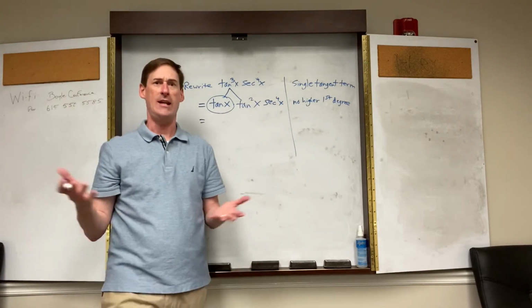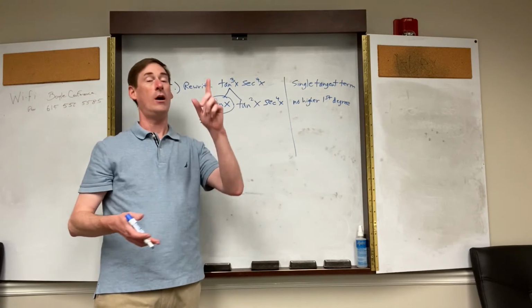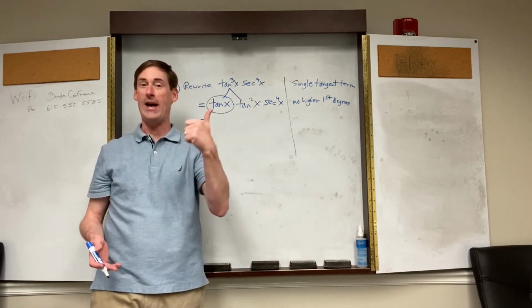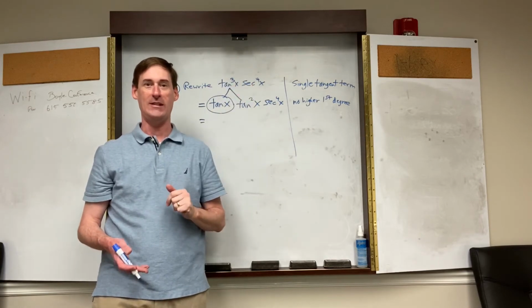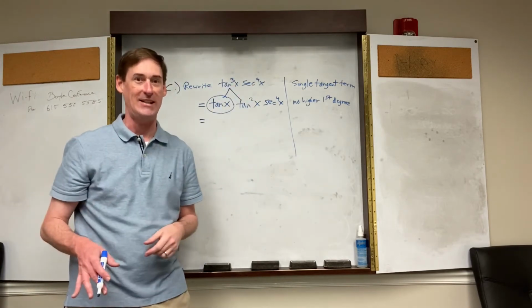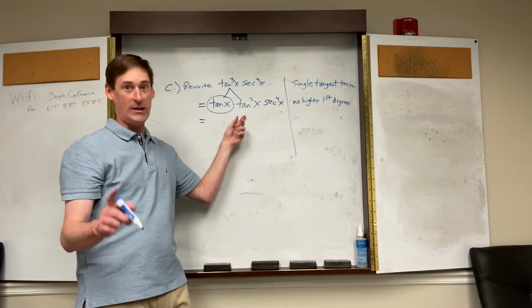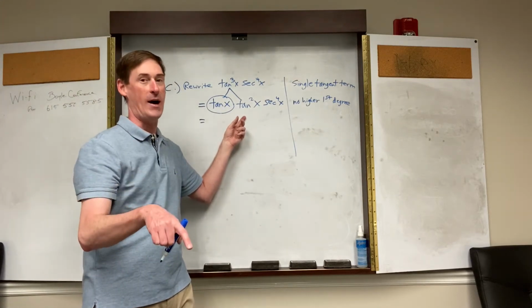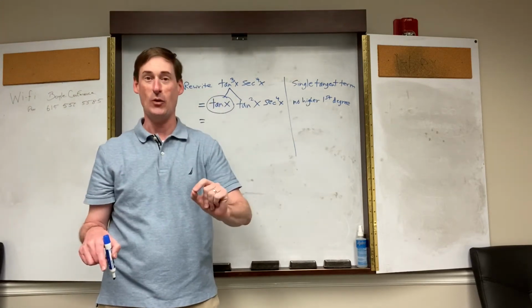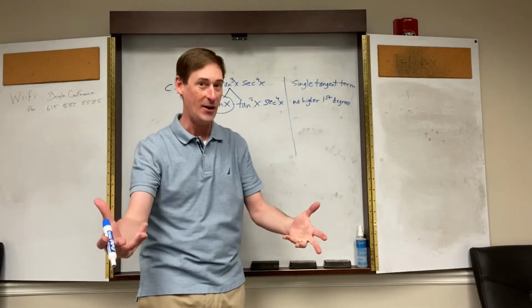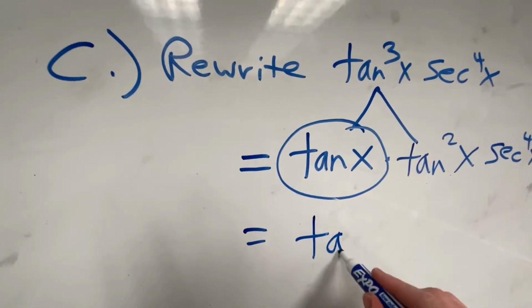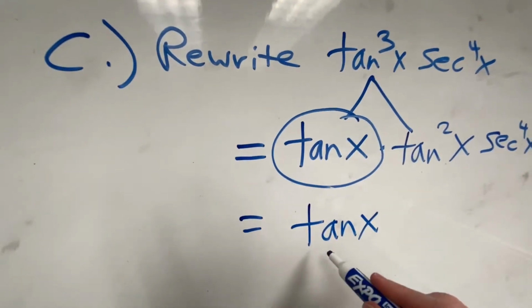Is there anything else that tangent squared is equivalent to? Wait a minute. The last problem we just did. One of the 3 major formulas in precalculus, major identities. Tangent squared can always be replaced by secant squared subtract 1. Remember the S sound? So we play the game, tangent of x, you're good.